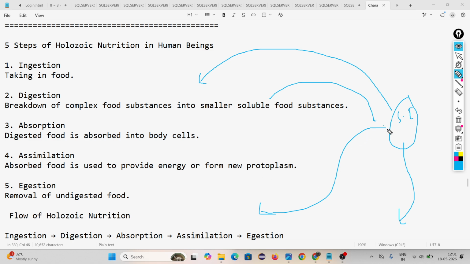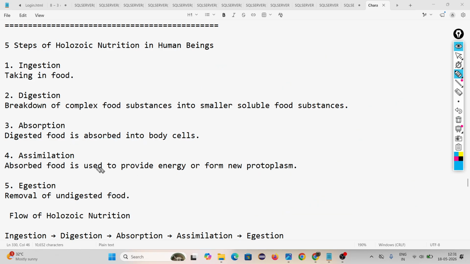Protoplasm means the cell content. This is called assimilation. And last, after the food is used by the cell, some waste product is created. It should be removed from our body. This is called egestion.